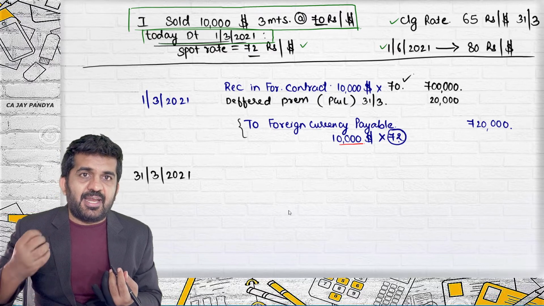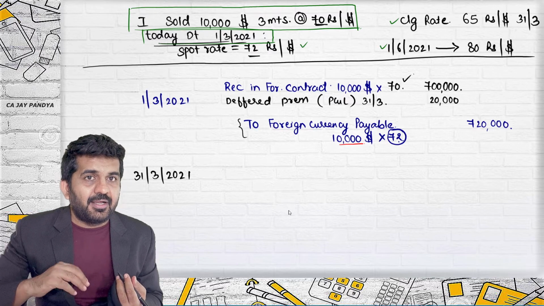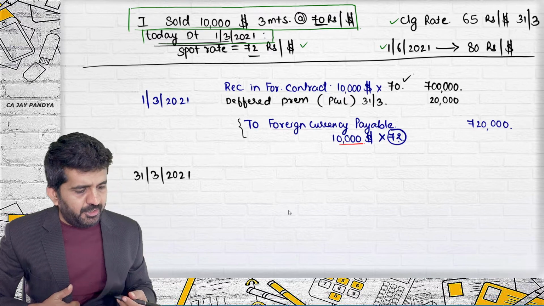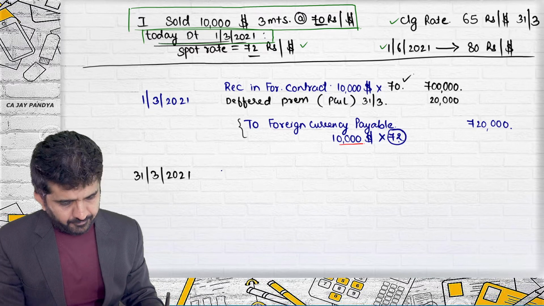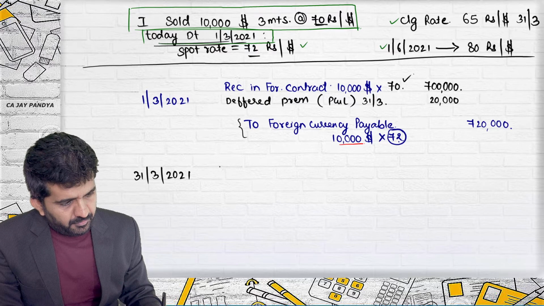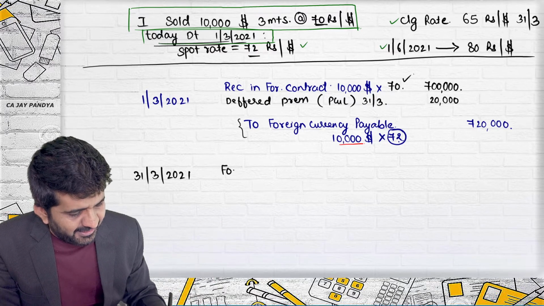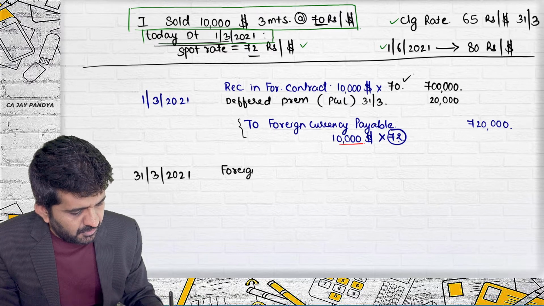Something which is credited with 72 and you want to make it credit 65. What do you need to do? Reduce by 7 rupees. So practically debit it by 7 rupees.